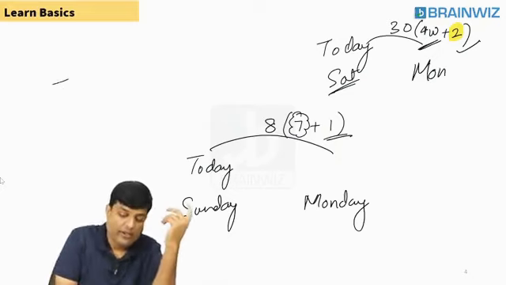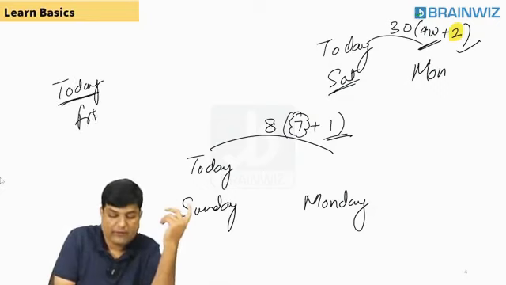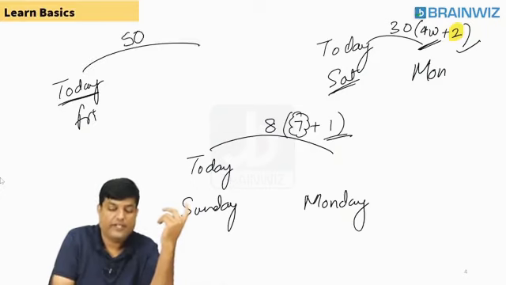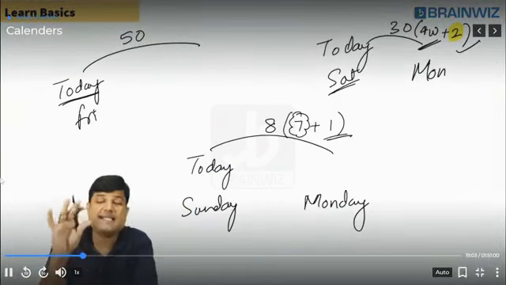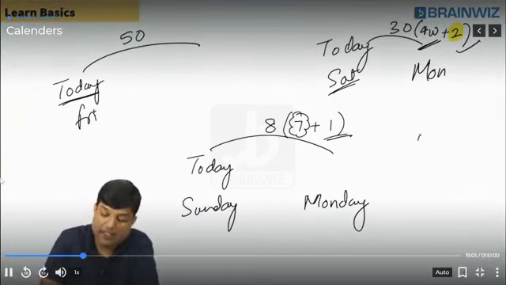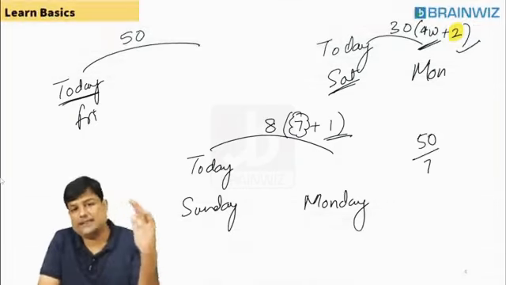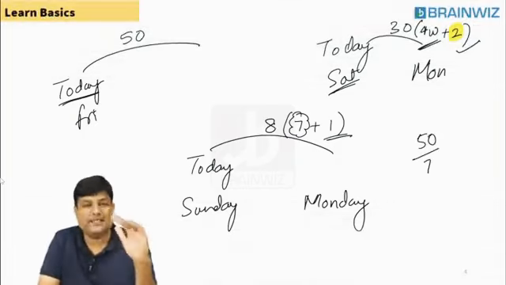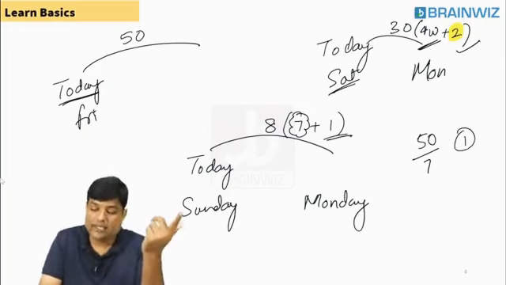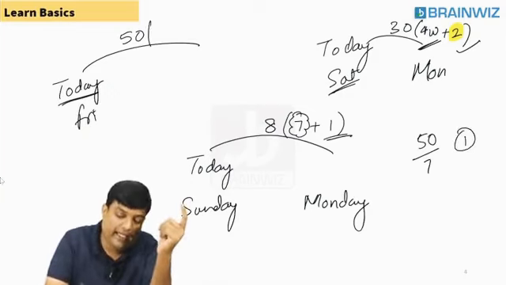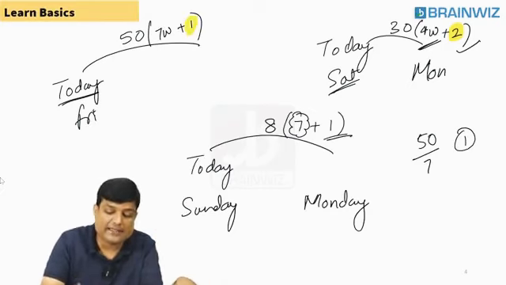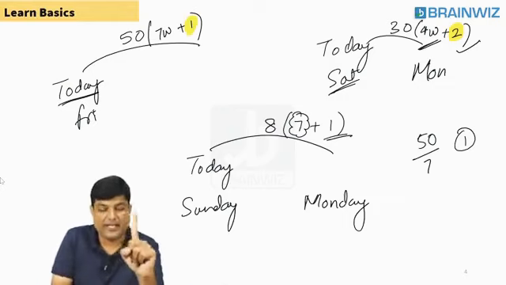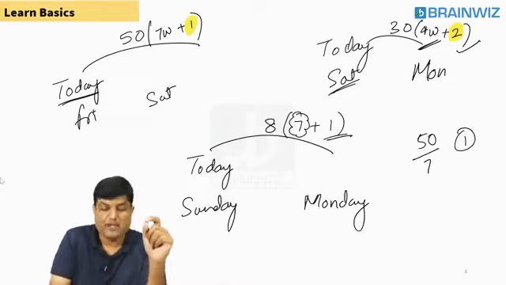Let's try to have a look, okay? Today is Friday. What is after 50 days? Are you sure, everybody? How did you get Saturday? Very simple. In 50, I'm dividing by 7. 7 sevens are 49. The remainder is 1. That 1 is an odd day. 7 weeks plus 1. Who will give the answer? The 7 weeks will not give the answer, sir. The 1 will give the answer. So 1 extra day, that is said to be what? Saturday. Are you understanding, everybody?